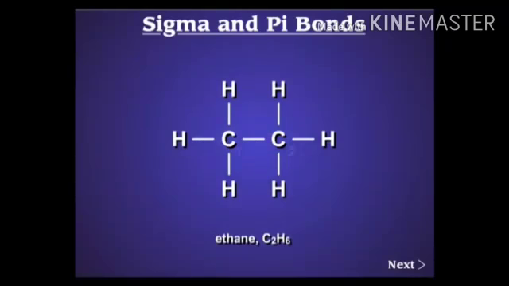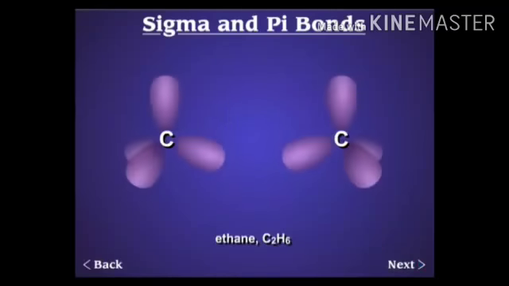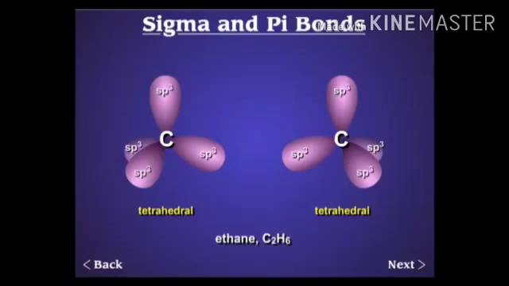Here we take an example of the ethane molecule. In the ethane molecule, there are two carbon atoms which are joined, and each is further joined to three hydrogen atoms. Here each carbon has formed four bonds with other atoms, and the hybridization of carbon is sp3.